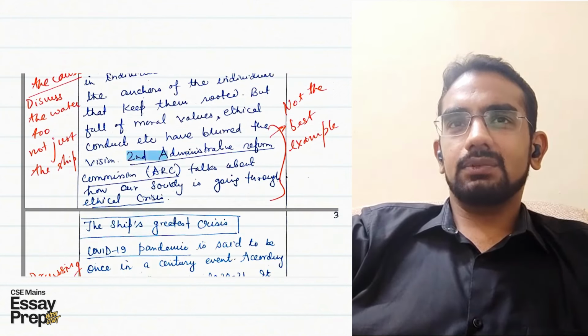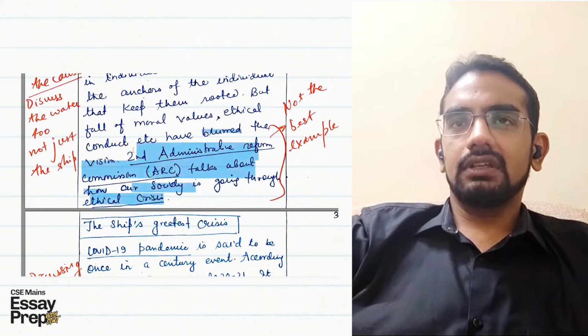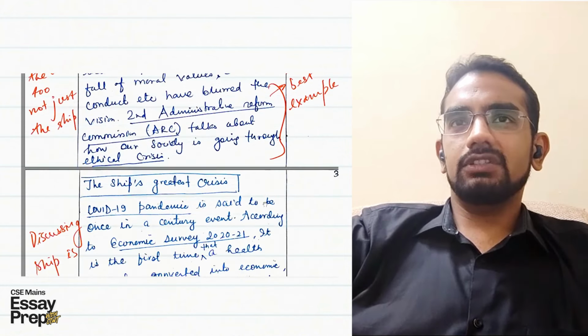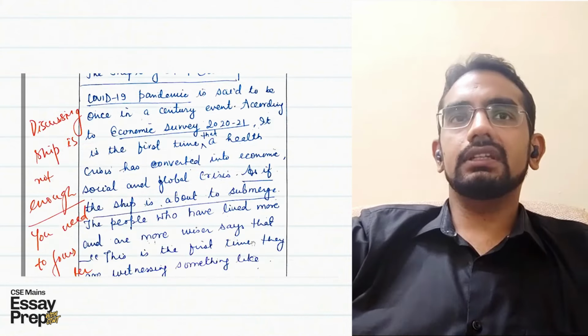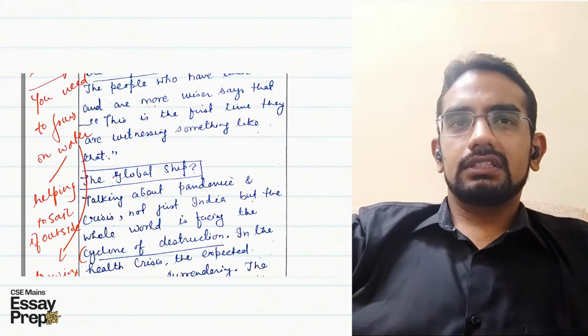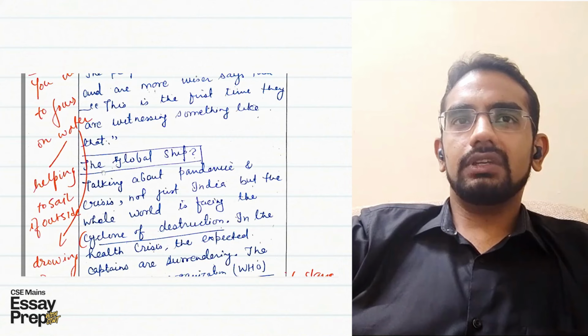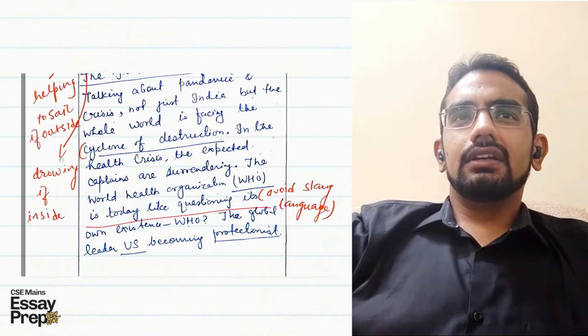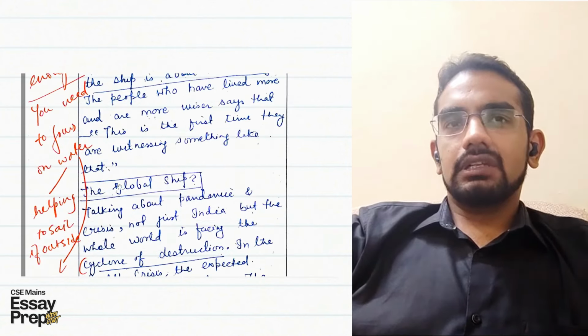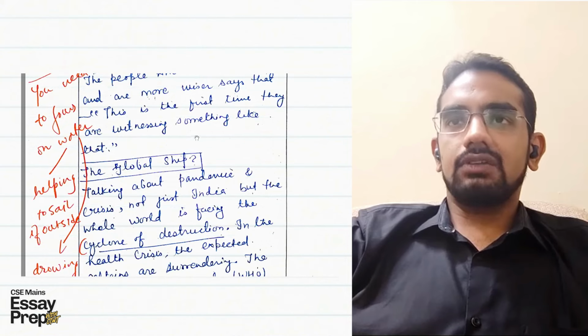Similarly, the second ARC report, I personally don't think it is the best of the examples that you could have given. Several other examples could have been used to substantiate the fall of values in our society. Similar point: focus on the water, not drowning if the water is outside, but drowning if it is inside. Both things have to be focused upon.